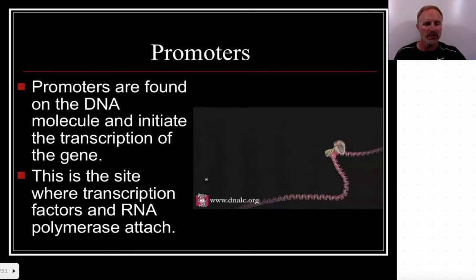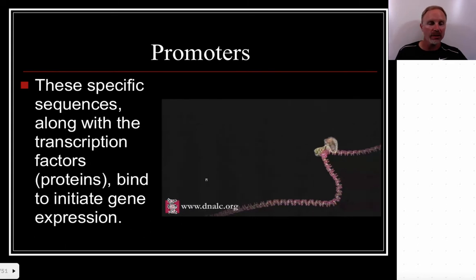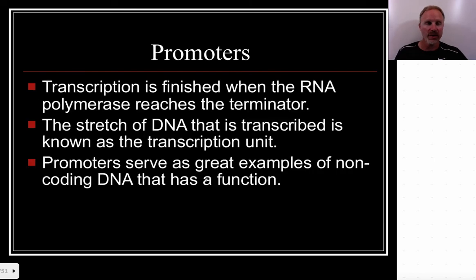Okay, and then we talked about the idea of a promoter that's going to get this whole process of transcription started at the gene, and this is where the RNA polymerase molecule is going to attach. We looked at a video that shows how this whole thing is working. All of these transcription factors start to bind on the enhancer regions. We're going to begin to express this gene as the DNA starts to wrap around and get involved with this entire process. Okay, and then when we reach that terminator sequence, that's where the messenger RNA synthesis, I should say, is going to stop.